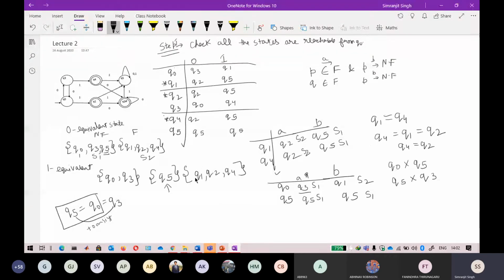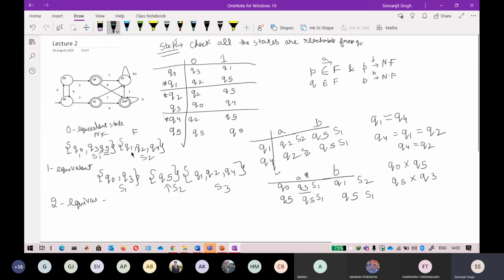So I am not able to break this. My sole motive is to break the elements and give them a new set, but in this particular scenario I am not able to break this. So now go for the second equivalent state. The chance of breaking a set will be higher now because we have three sets: set 1, set 2 and set 3. Previously we had only two sets. Now there are three sets, so there are more chances that we can break these sets.